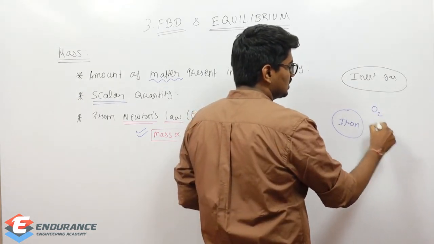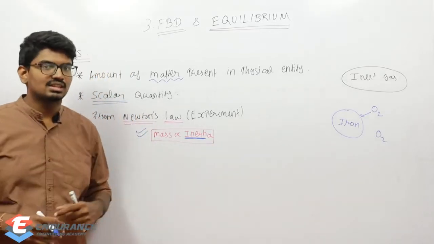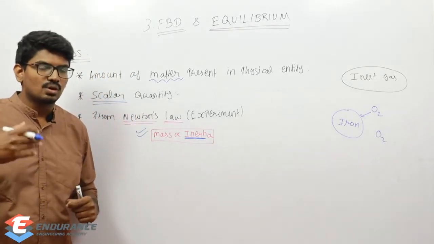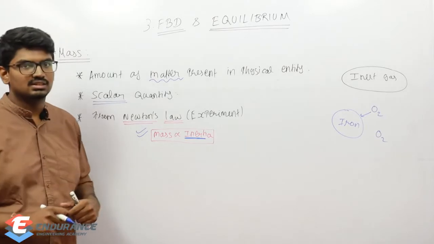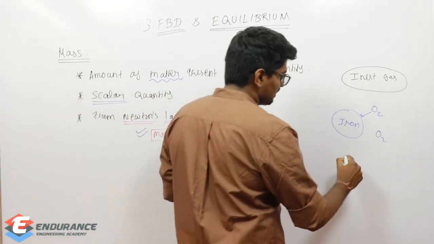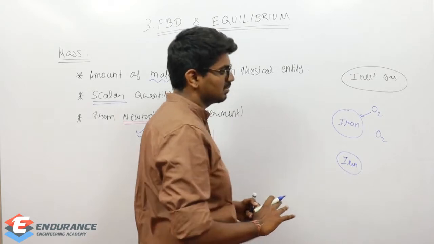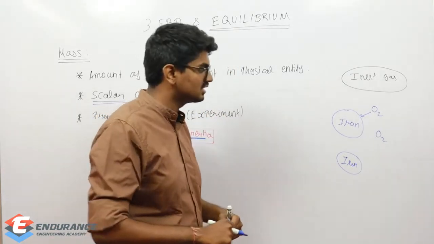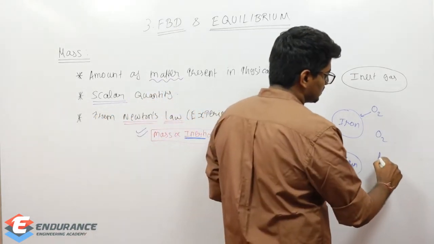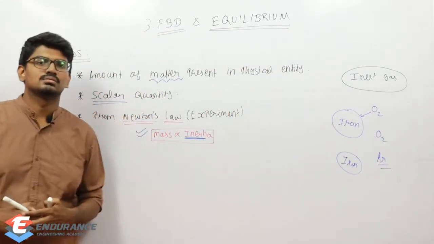Surrounded by oxygen, oxygen will come and react with iron and form iron oxide, that is nothing but rust, right? So oxygen is more reactive with iron. But if I keep very hot iron, maybe 1000 or 1500 degrees Celsius, and there is argon, what will argon do? Will it react with iron?